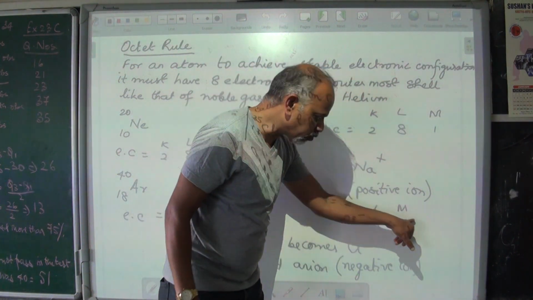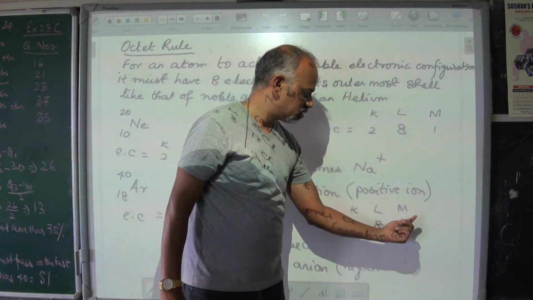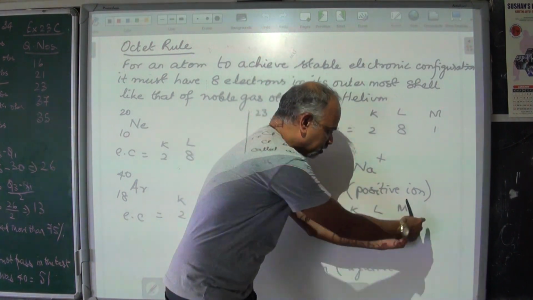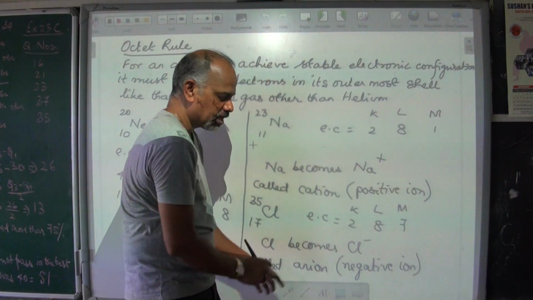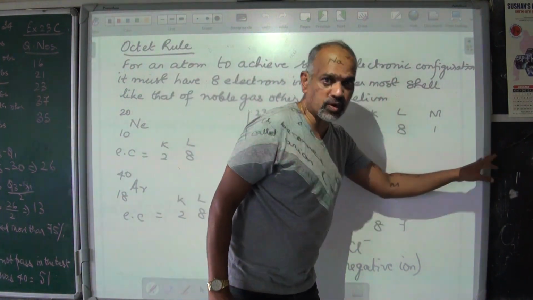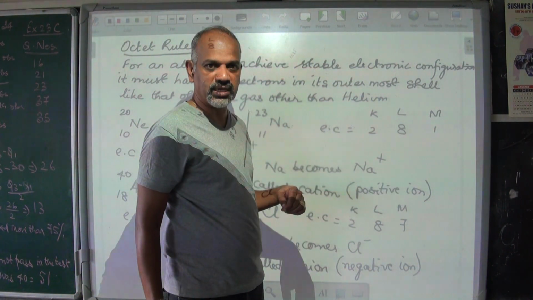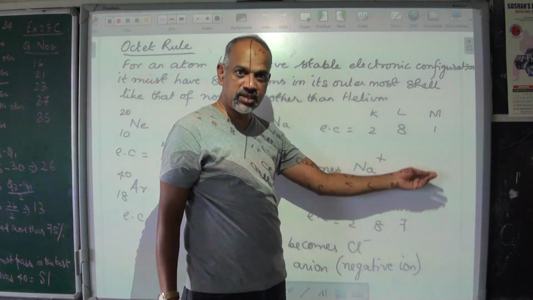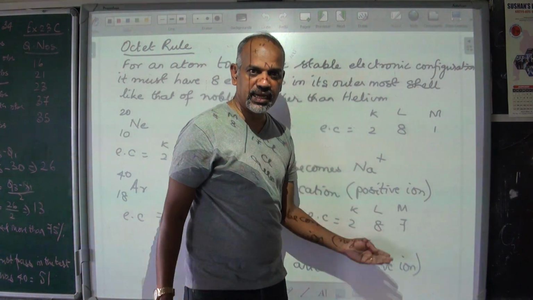So it got 1 electron. Electron again is a negative charge. So it got 1 negative charge. Because it got 1 negative charge, this whole atom becomes negatively charged. In the previous case, it gave away 1 electron, 1 negative charge was given, therefore that became positively charged. In this case, it received 1 negative charge, that's 1 electron, therefore this becomes negatively charged.